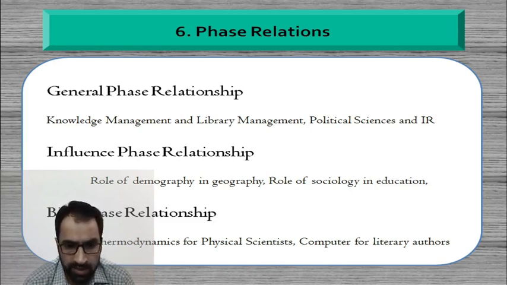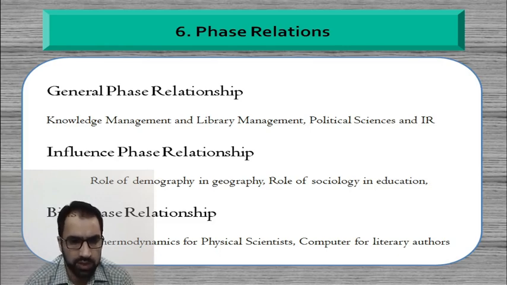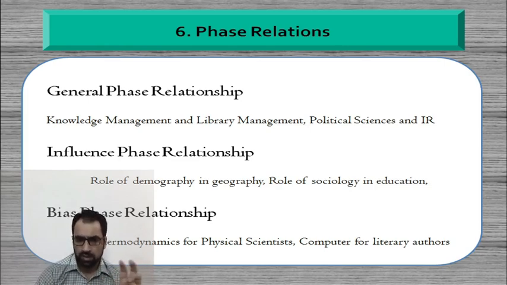Then we have another kind of relationship existing between the basic subjects, the bias or prejudice phase relationship. Whenever there is any kind of biasness or prejudice between subjects, it gives the relationship which we are seeing as a bias based relationship, or prejudice based relationship. Like thermodynamics for physical scientists. Here, the term "for" basically represents the biasness. One given prejudice to the other.